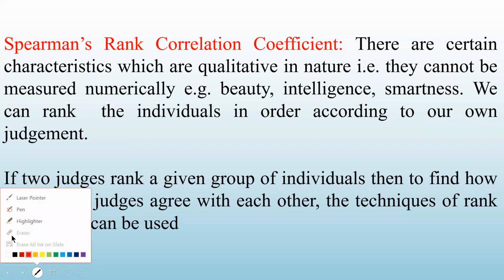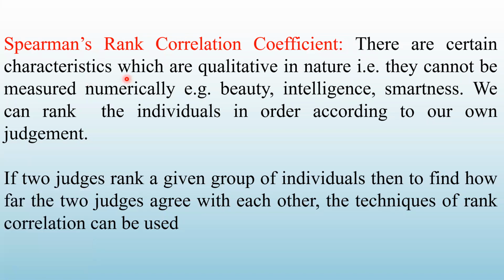So there are certain characteristics which are qualitative in nature. You know that some things are quantitative and some are qualitative. Quantitative is what can be expressed in the form of a number, for example, the weight of a person. But if I ask you the beauty of the person, that cannot be numbered, right? That is a quality of the person. So beauty, smartness, cruelty, these are the qualities of a person.